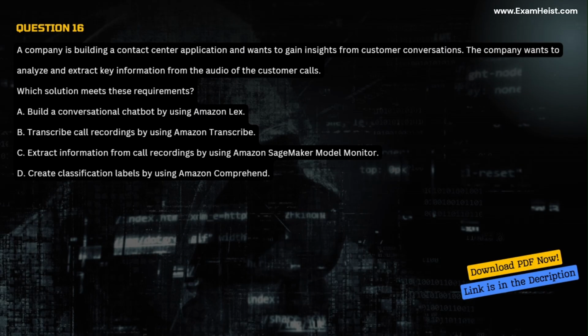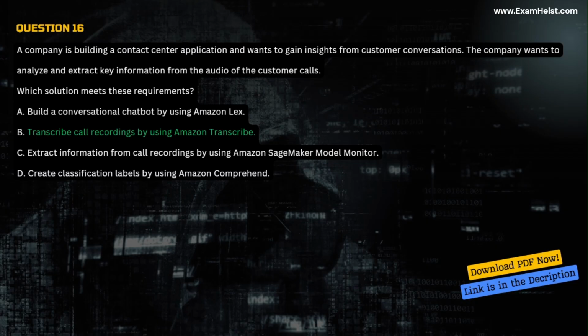The company wants to analyze and extract key information from the audio of the customer calls. Which solution meets these requirements? A. Build a conversational chatbot by using Amazon Lex. B. Transcribe call recordings by using Amazon Transcribe. C. Extract information from call recordings by using Amazon SageMaker Model Monitor. D. Create classification labels by using Amazon Comprehend.